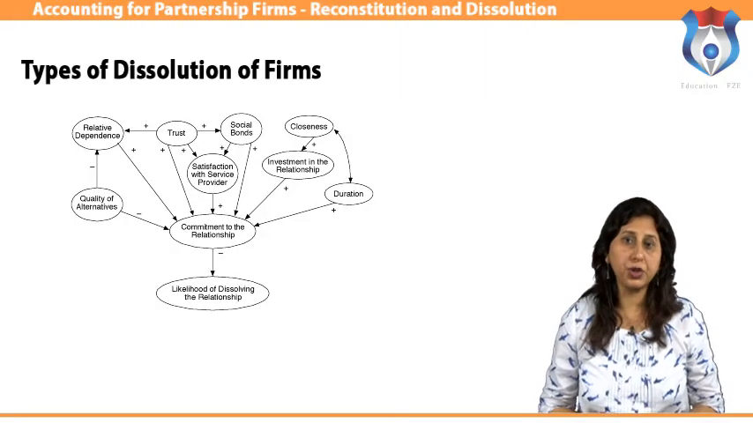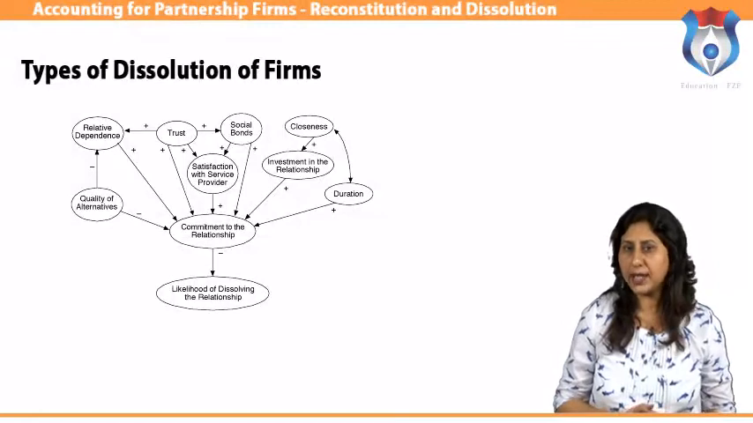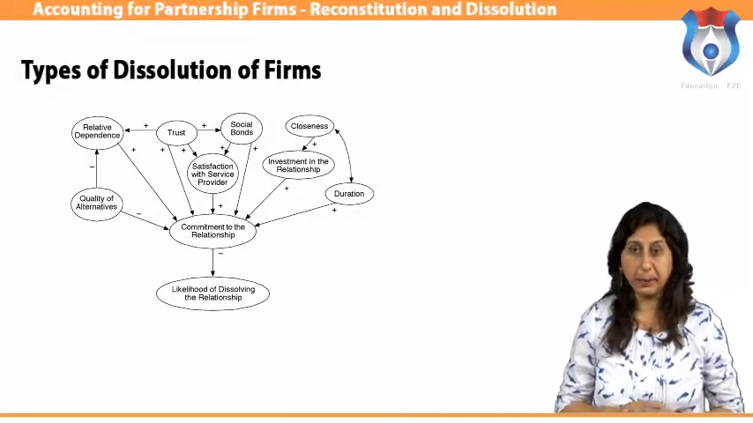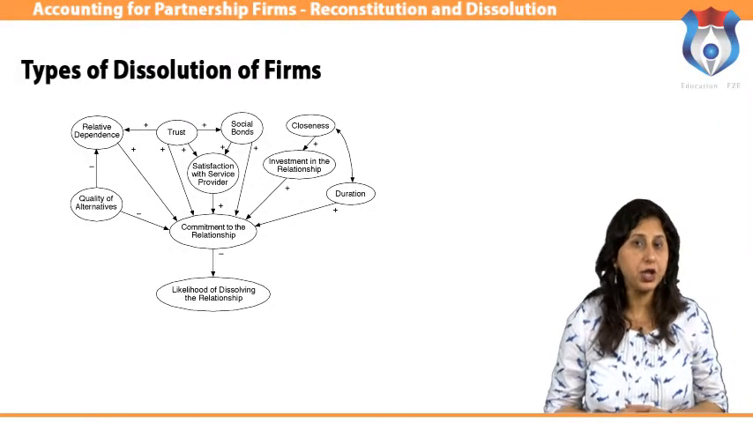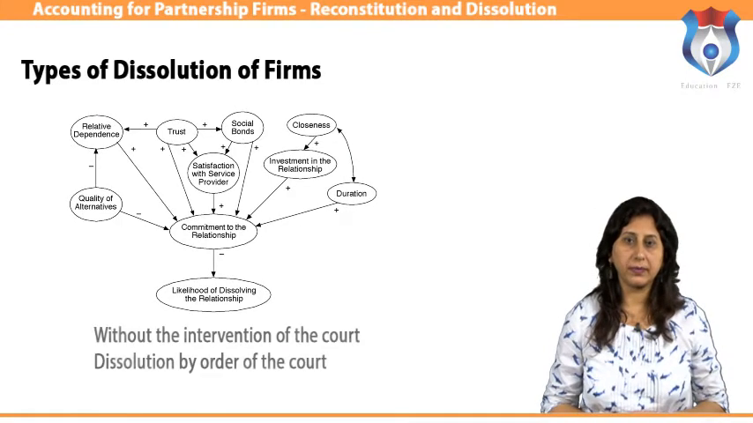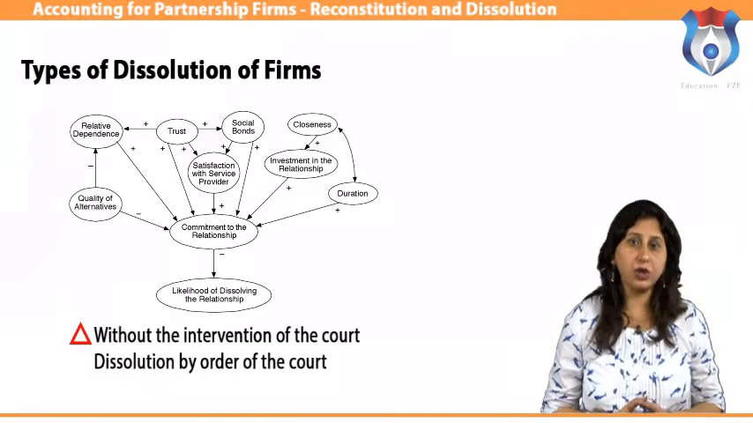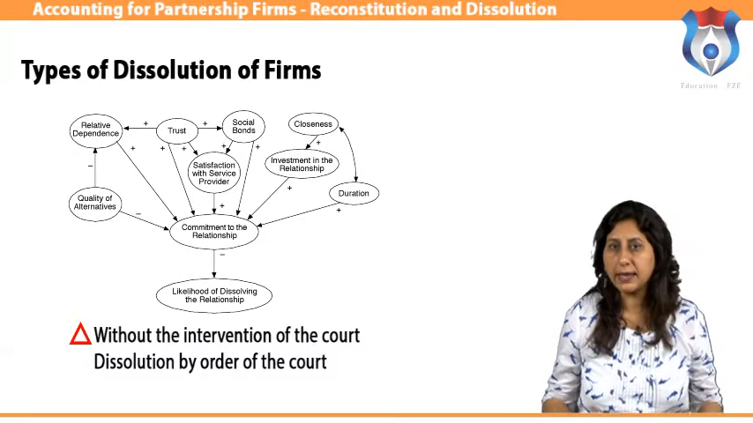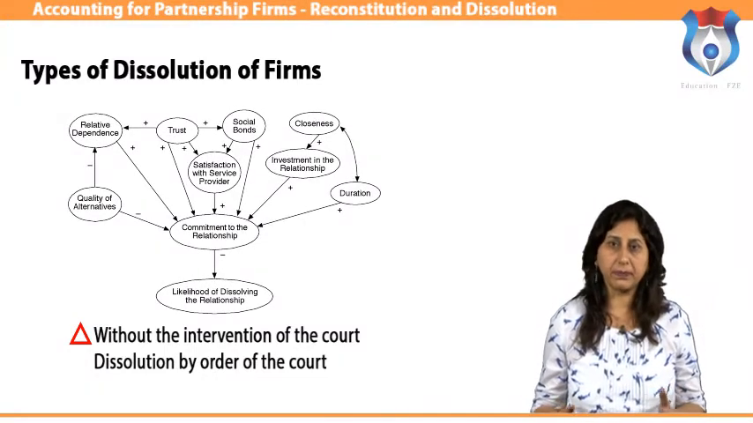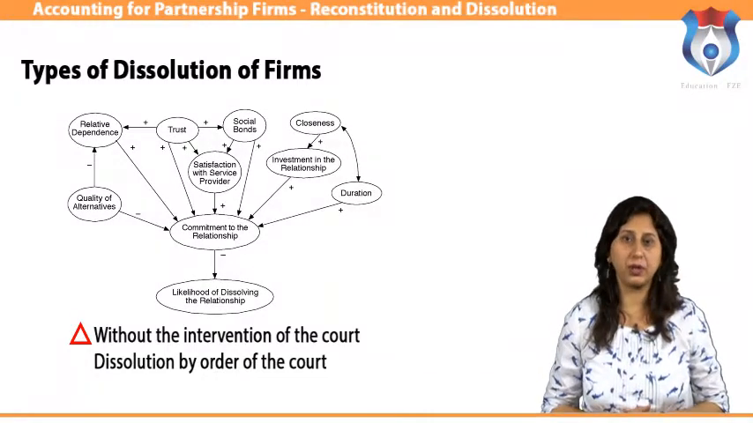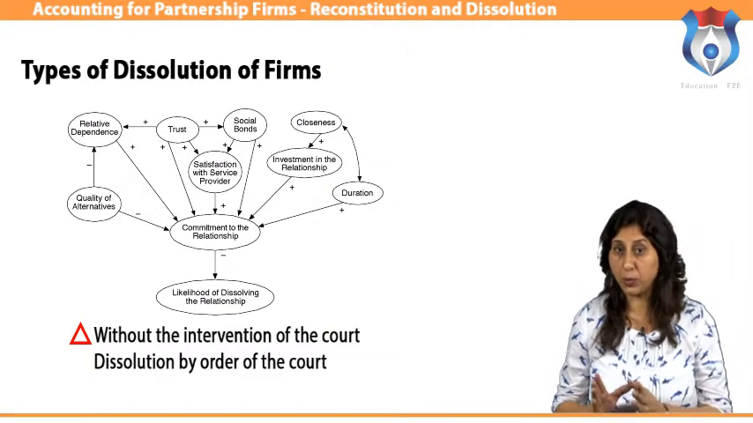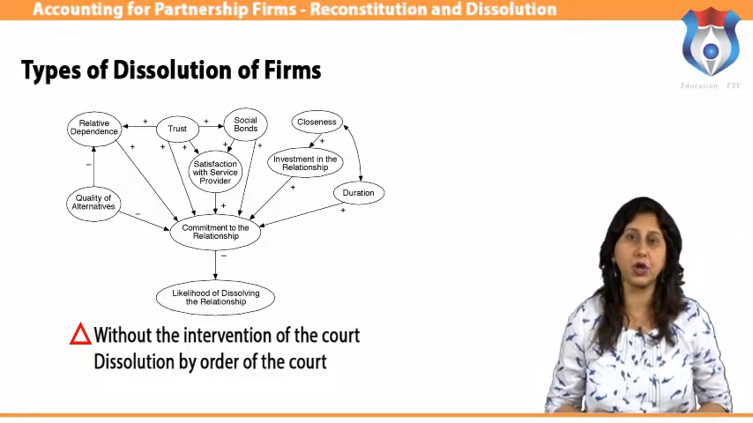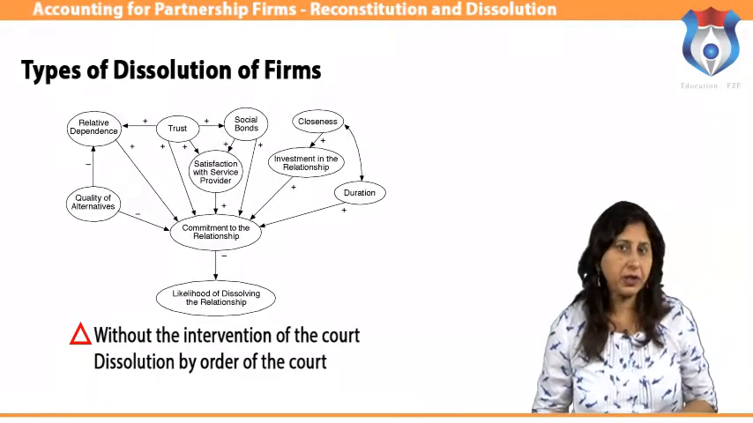Types of dissolution of firms. What are the ways to dissolve a firm? A partnership firm can be dissolved in two ways. Without the intervention of the court, when all partners agree to dissolve the firm. Compulsory dissolution, when all or all but one partner of the firm becomes insolvent, when the business of the firm becomes